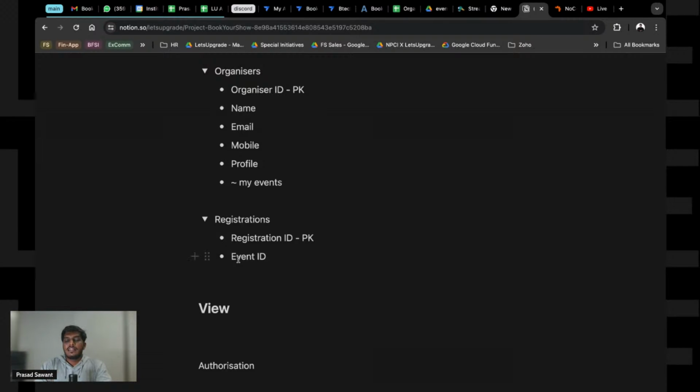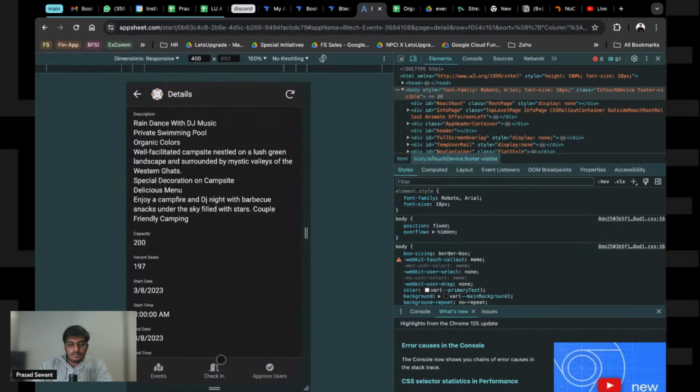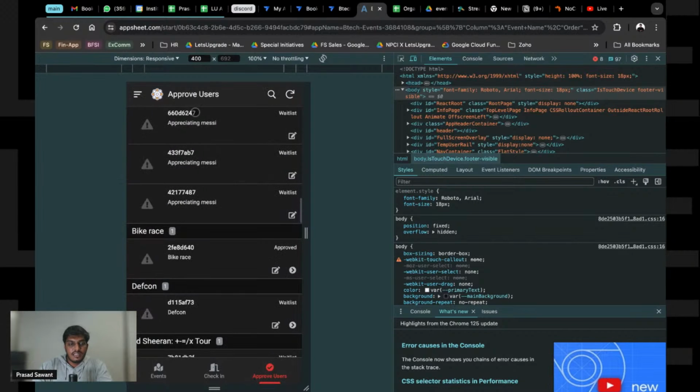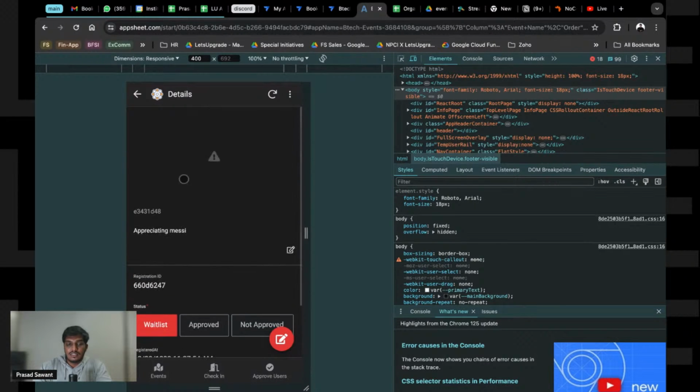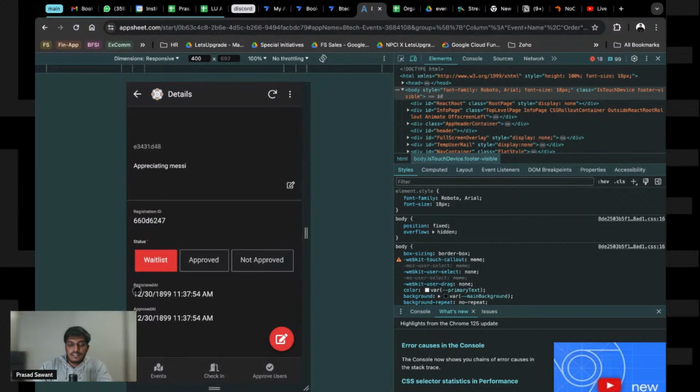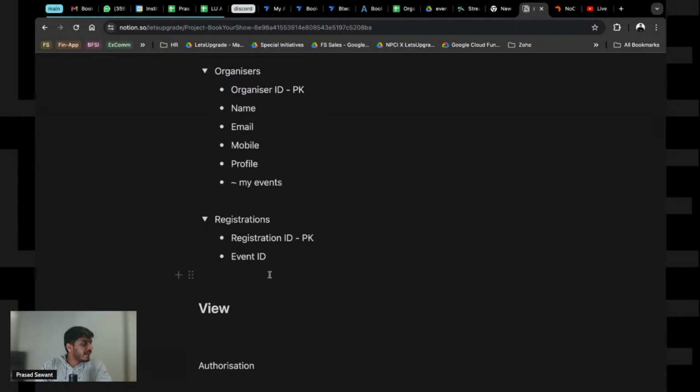Now we should have an event ID. If I am registering for an event, like in action here, if I go here and register for this event, this is basically a registration. It should tell which event I have registered for. We are registering by taking an ID, and even so, I can still pull the name of the event. That is where we have taken help of referencing. And we have a status, registered and approved. Let's build that real quick in our database. So we have event ID.